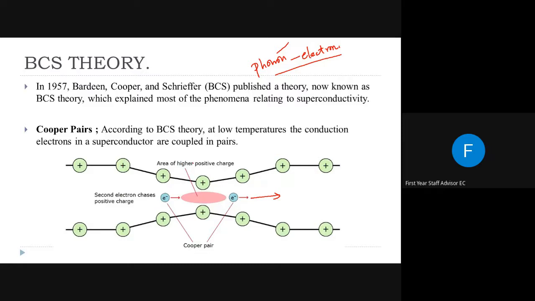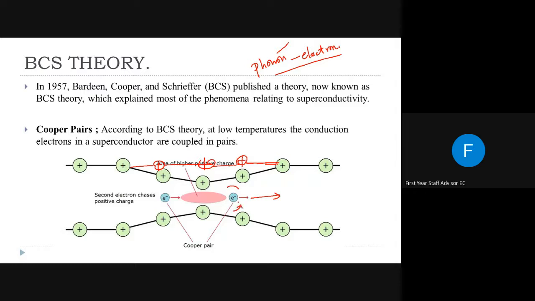This shows the atomic arrangement, these positive charges. Consider these two are in straight lines. Before the electron comes, it was like this, plus plus, these unit charges or lattice arranged in a linear fashion. But when a conduction electron is moving between them, they get attracted to the electron, or we can say the lattice arrangement gets distorted, or a positive charge cloud is formed between these atoms or around this electron.